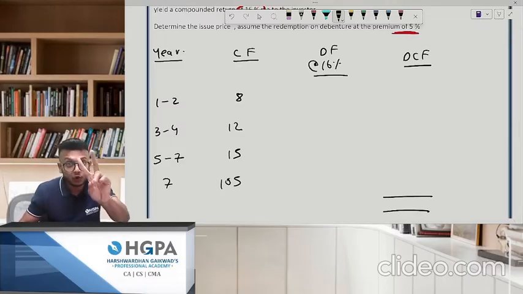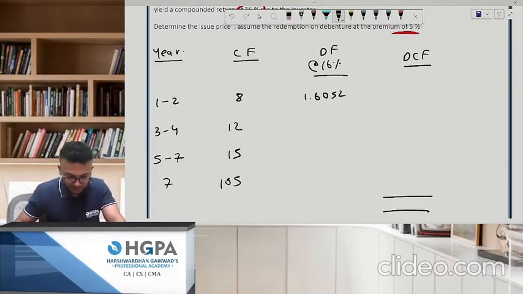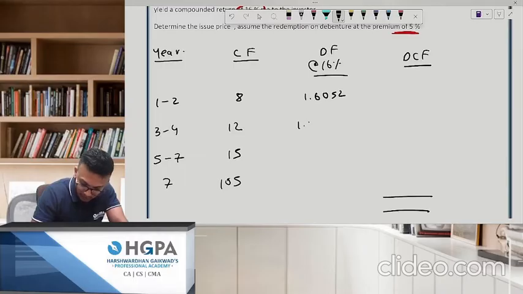But discounting has to be done year-wise. So 16% for 2 years cumulative. 1 divided by 1.16, 1 to 2. This will be 1.6052. Done. Next, 1 divided by 1.16, 3, 4. How much is this? 1.1929.